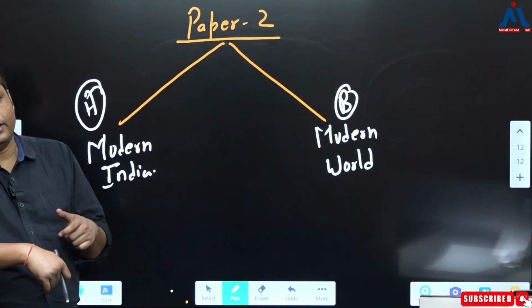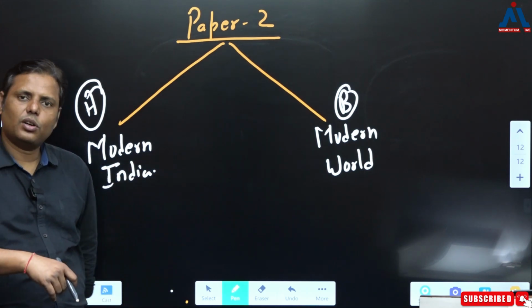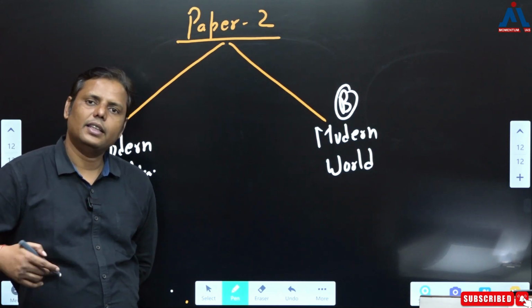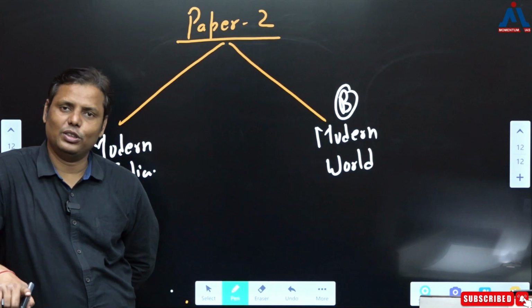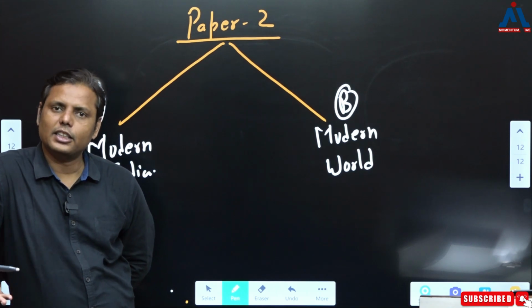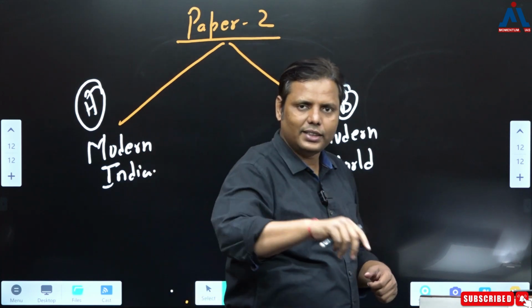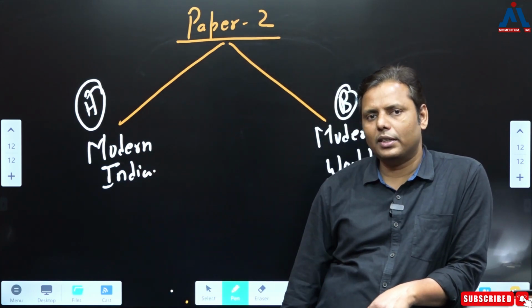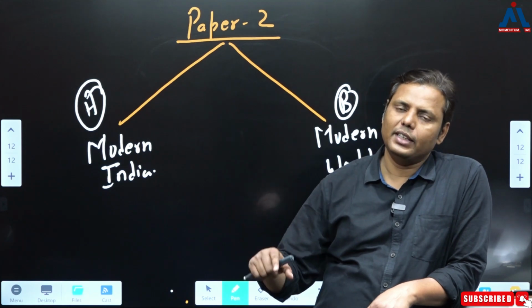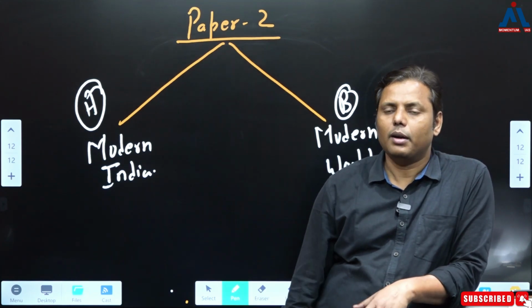Or, in a different way, you can understand the various negative impacts of this colonization, and then ultimately what do you see? The various responses to this colonization. That's modern India, correct? Again I'll repeat: you see first the colonization of India, then the various negative impacts of the colonization of India, then the various responses to this colonization of India, and that is what is called modern India, partially, right?